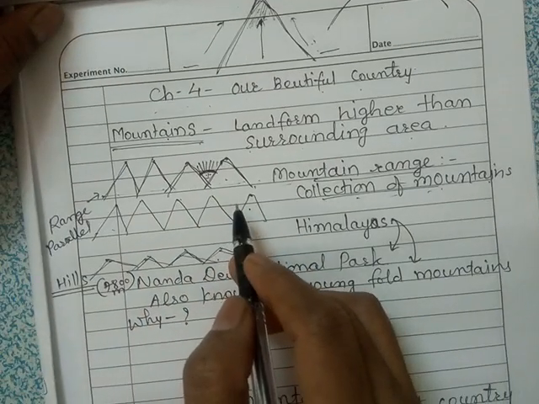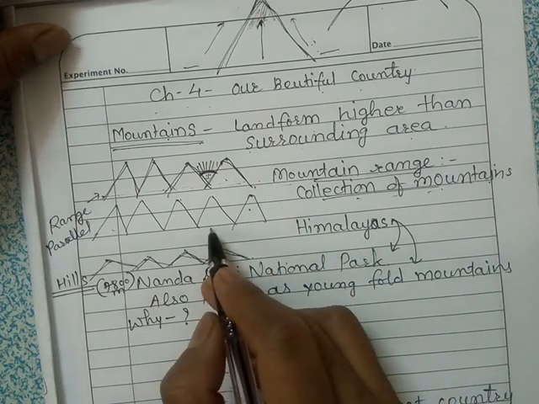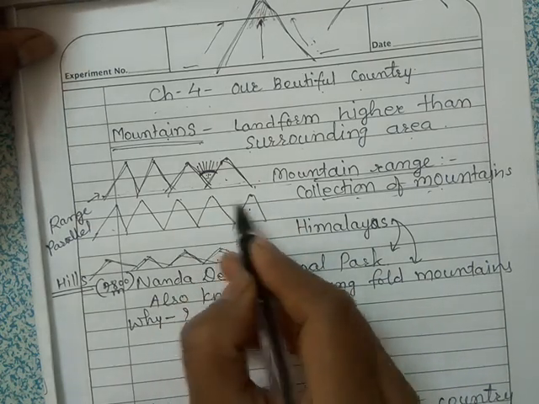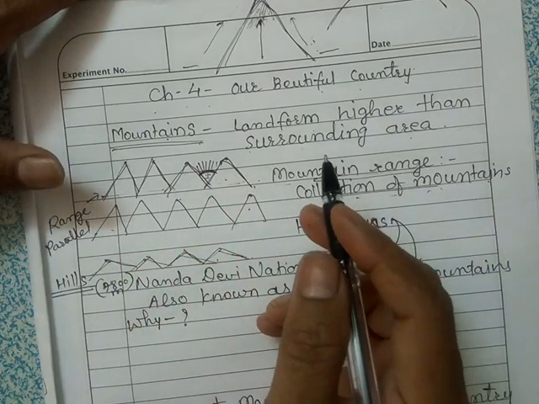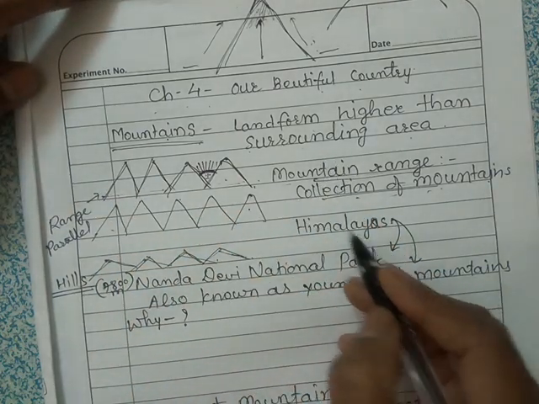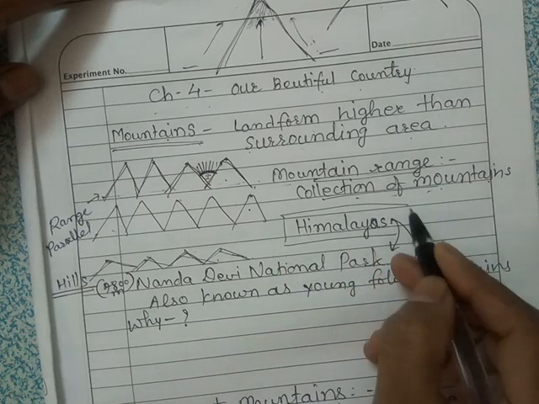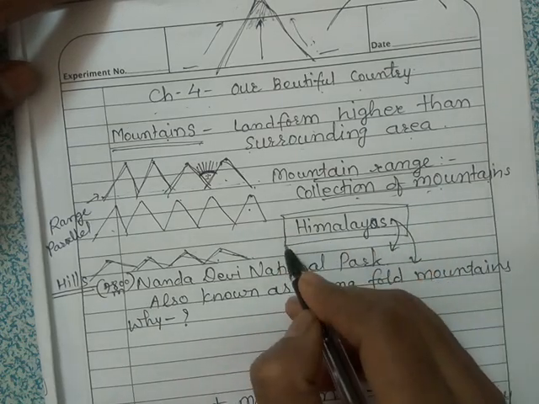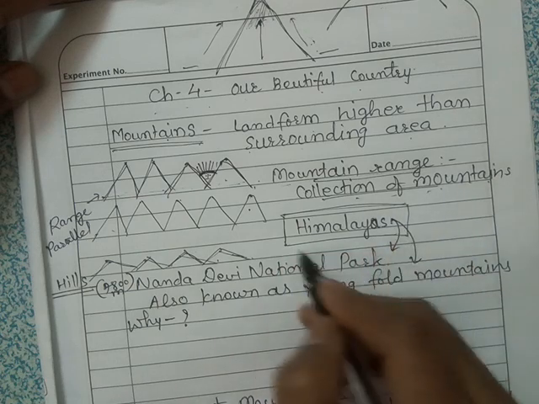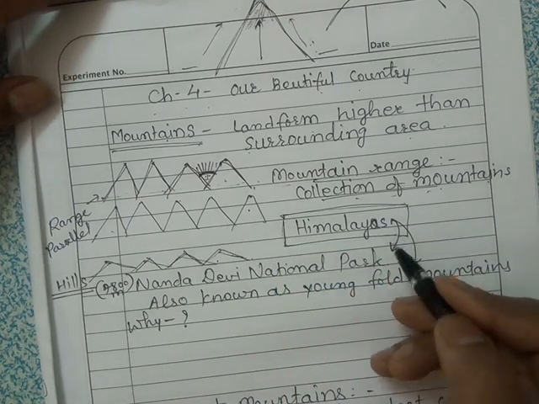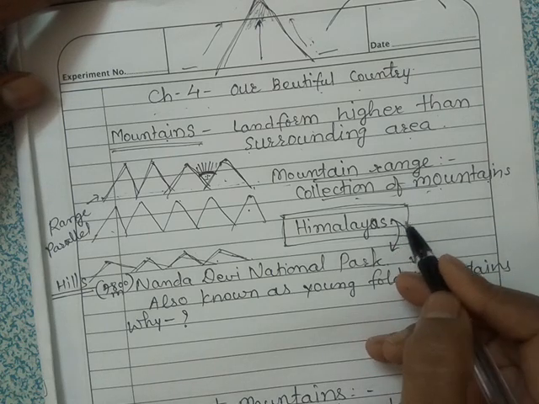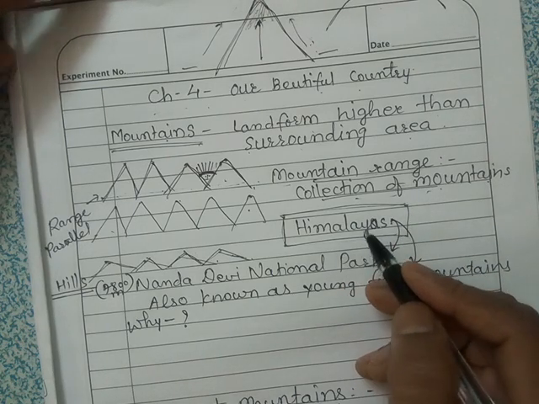These mountain ranges sometimes cover hundreds of kilometers. They cover this much distance. Then in India we have the Himalayas mountain range, which is very high, and most of the part of the Himalayas, the Greater Himalayas, is always covered with snow.